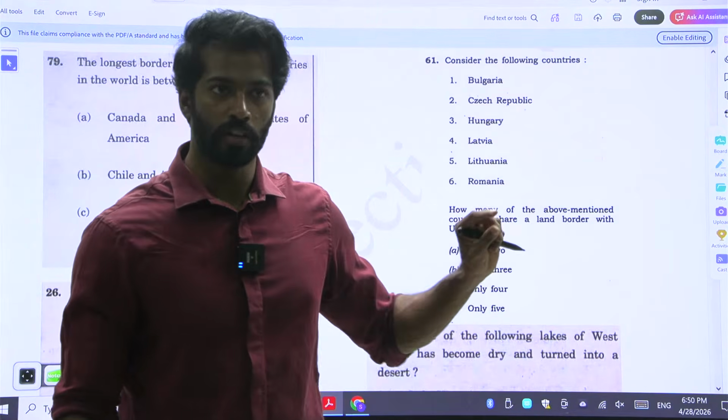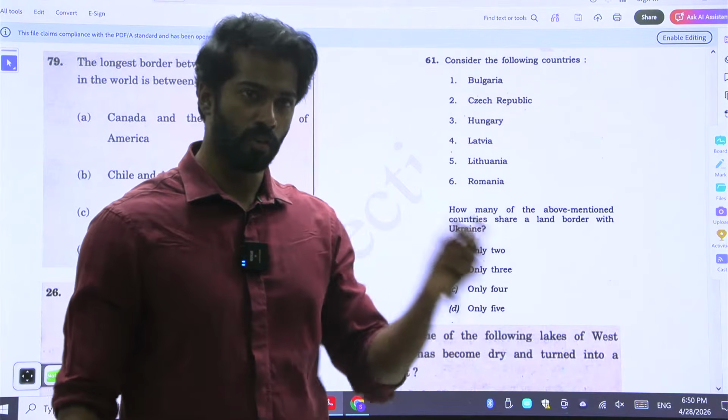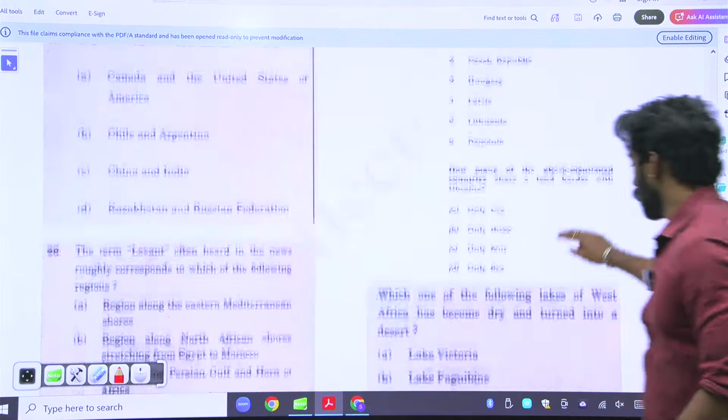If you actually look at all the mapping questions, there is a similar connection. There's always some connection when it comes to mapping. Okay. Next we have,